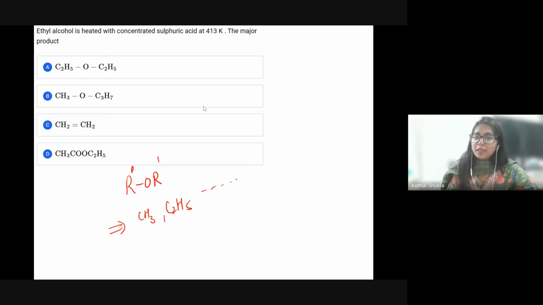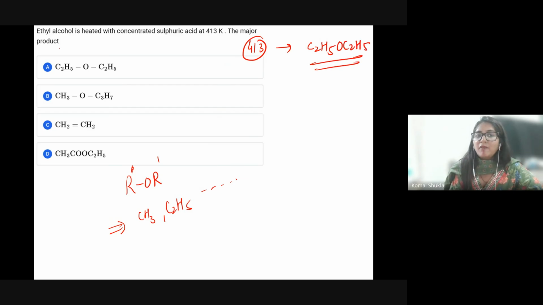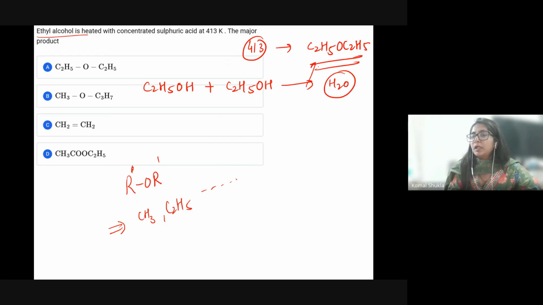What is the meaning? Suppose the temperature is 413 K, C2H5O–C2H5 will form. Because you have ethyl alcohol, C2H5OH, reacting with C2H5OH, it is going to form a water molecule along with this ether.